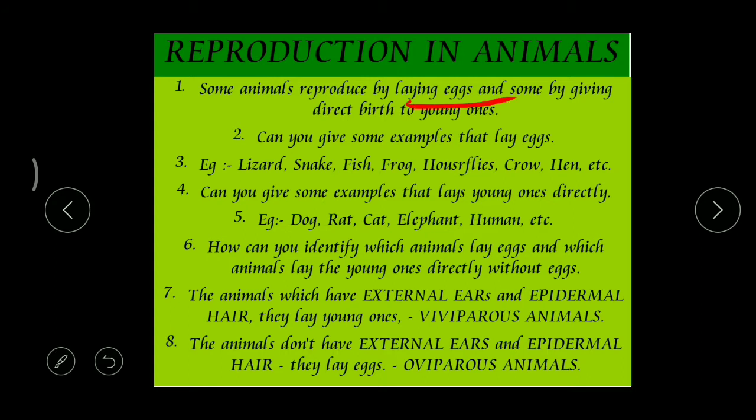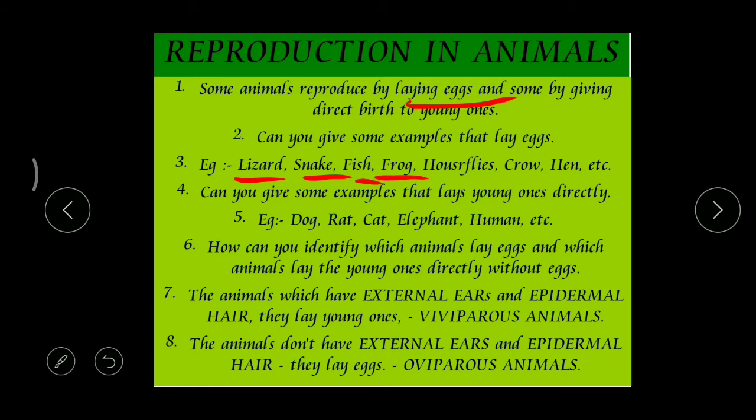Can you give some examples of such animals? Yes, very good. Lizard, have you seen the eggs of a lizard? Even a snake also. Snake, then fish. When your mother cuts a fish before cooking, you can find a mass of eggs inside. You may think it's a female, but actually both male and female fish contain eggs. Even frog.